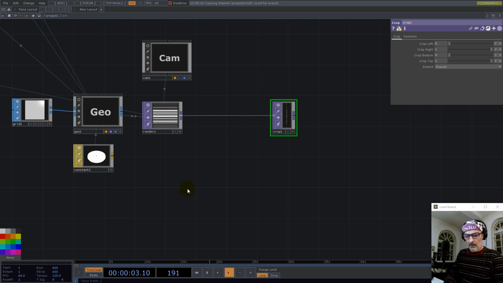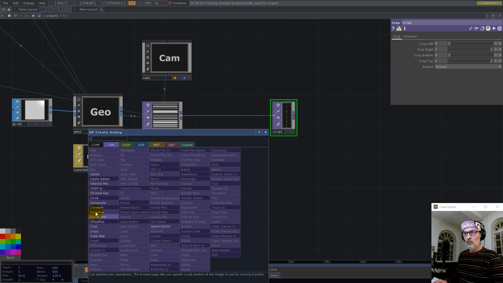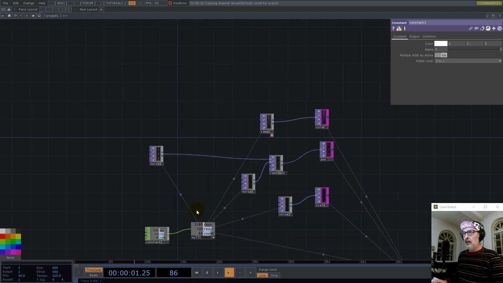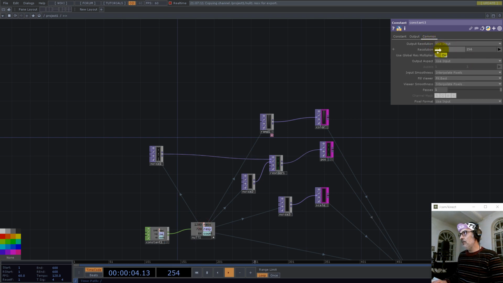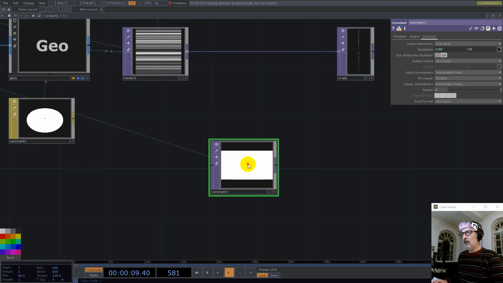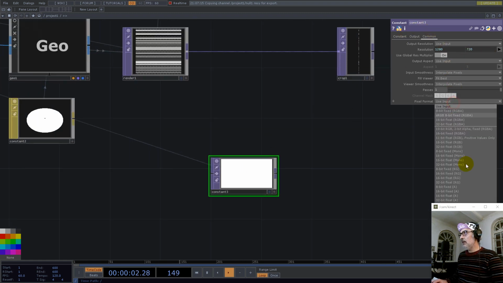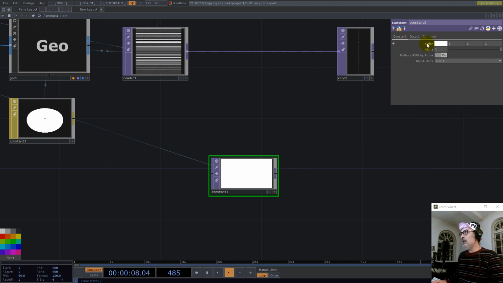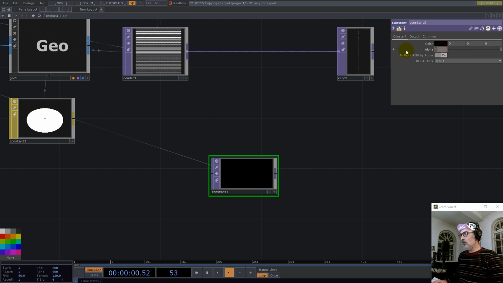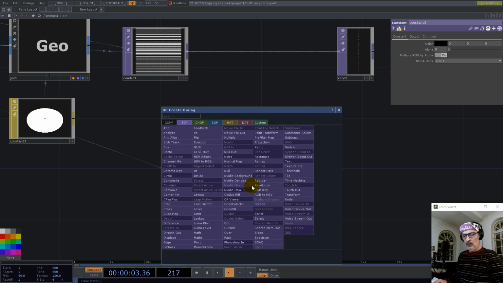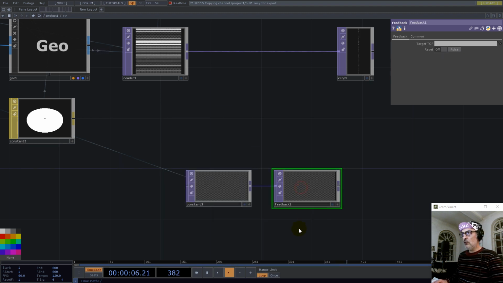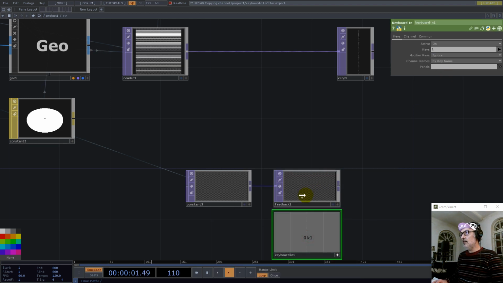And let's have a constant. We go with full resolution, and this has to be RGBA, and everything is 0, also alpha 0. Now we chain a feedback and also a keyboard in CHOP to reset this feedback.